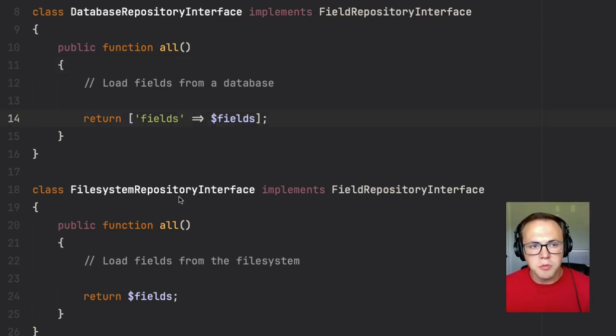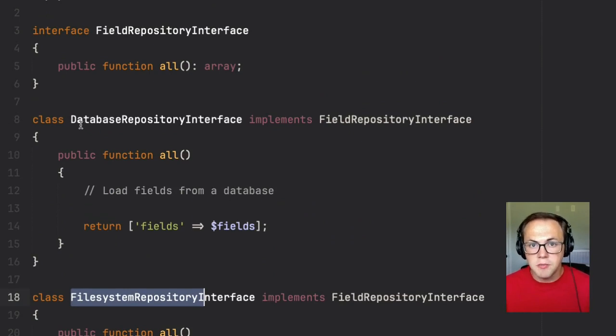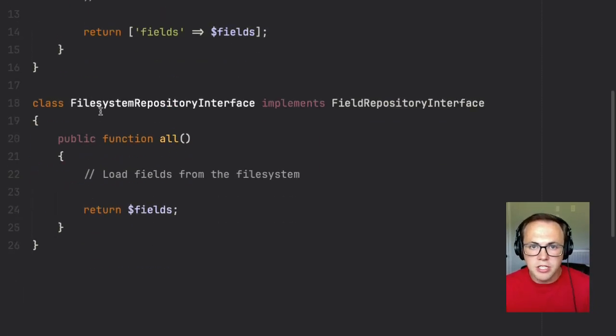If we're using the file system repository, then following the Liskov substitution principle means that we should be able to swap out one subclass, i.e. the file system repository, with another subclass, the database repository subclass, and have no errors. Now, clearly, like we just said, we can't actually do that. This is violating the principle because this database class requires us to traverse the array and get the fields value, but the existing logic in the file system repo doesn't do that.